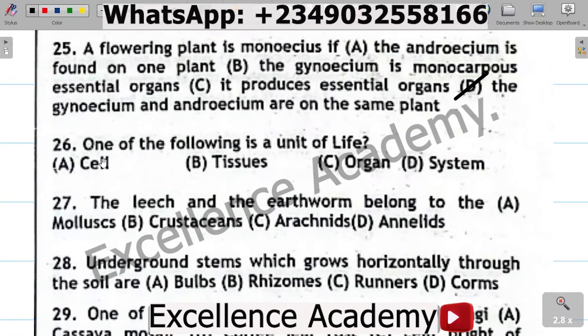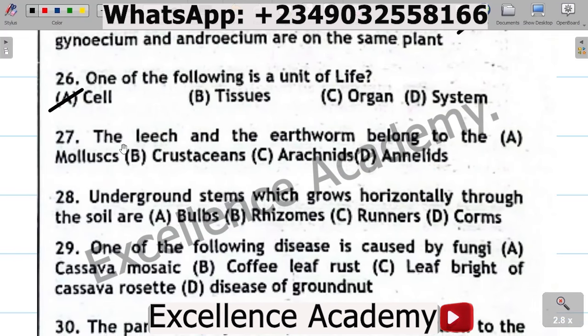Question 26. One of the following is a unit of life. A. Cell, B. Tissues, C. Organ, D. System. The correct option is A. Cell. Cell is seen as the basic unit of life.